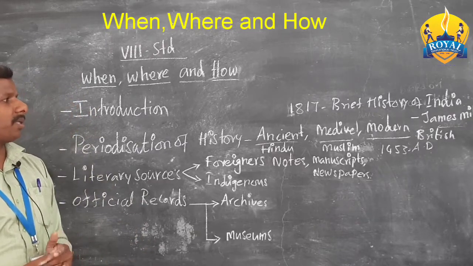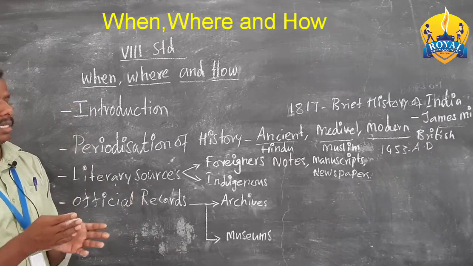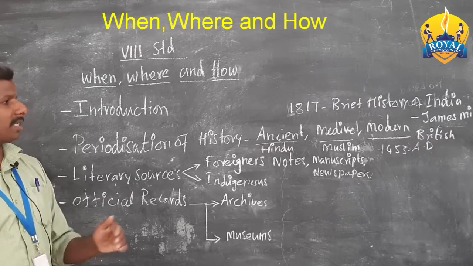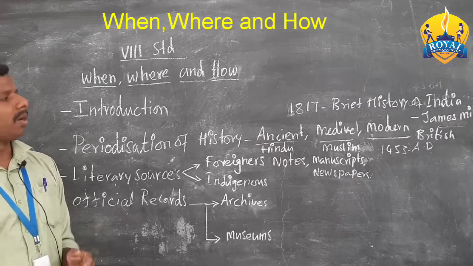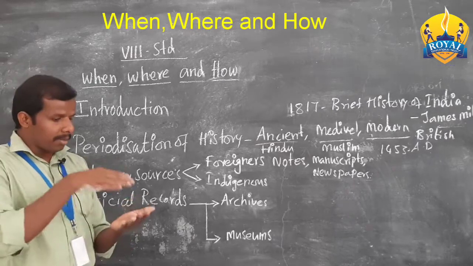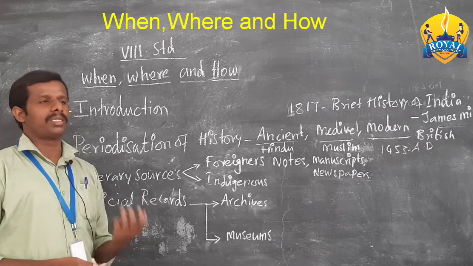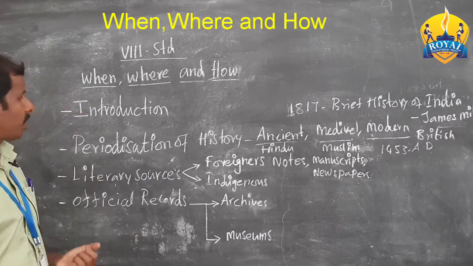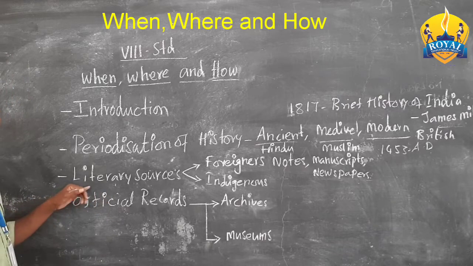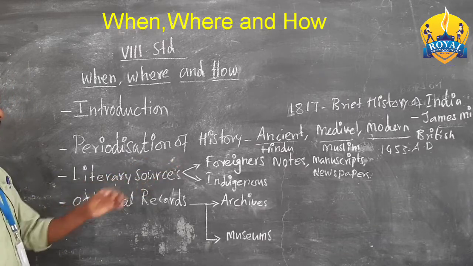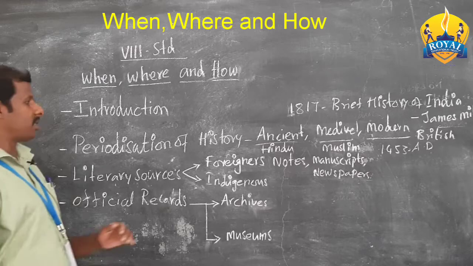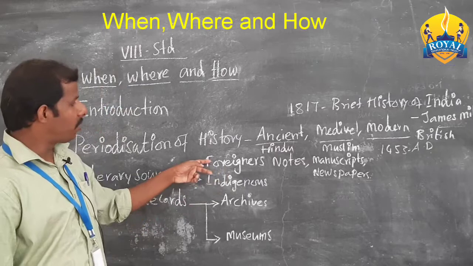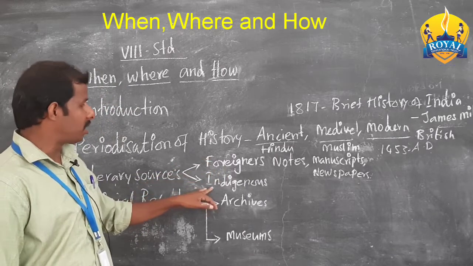What is the reason? Because the end of Muslim rule or Islamic rule is considered as the beginning of the modern period. Later the control of the British over us, that period is considered the modern period. Okay, so when we are studying history, the literary sources are very important sources. The literary sources are classified into two types: foreigner sources and indigenous sources.